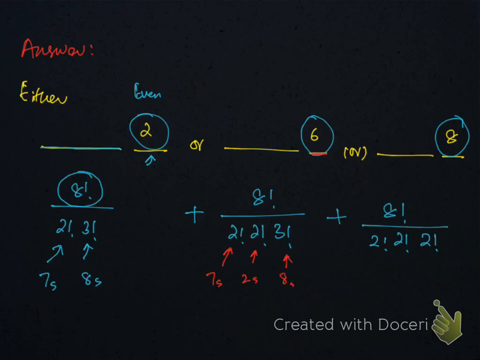When we have 8 at the last digit, this is for 2 sevens, this is for 2 2s, and this is for 2 8s. This is the way to arrange the digits when digits are repeated.